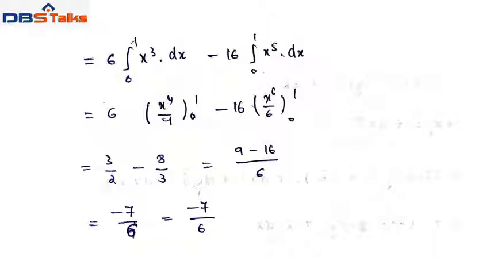That equals 6 into x cube, whose integration is x power 4 by 4, with limits 0 to 1, minus 16 into x power 5, whose integration is x power 6 by 6, with limits 0 to 1. That equals the first term, 3 by 2, minus the second term, 8 by 3. Finally, we get minus 7 by 6.